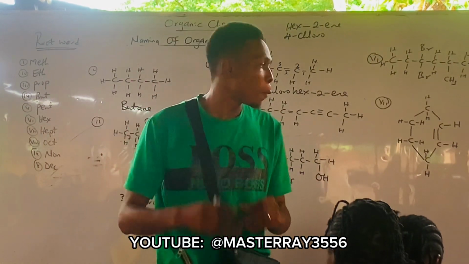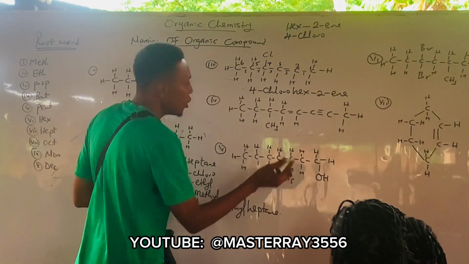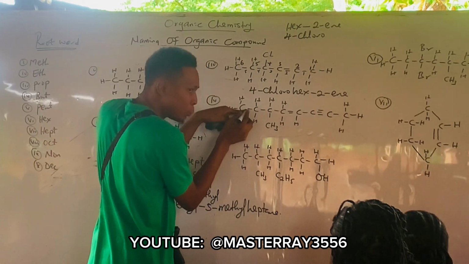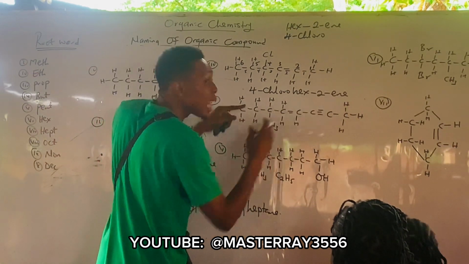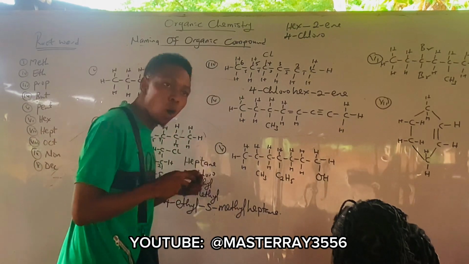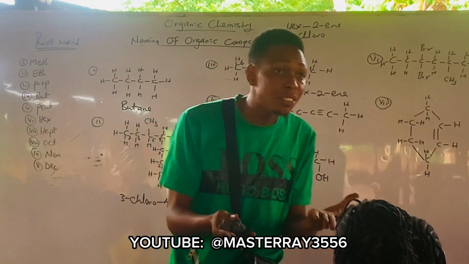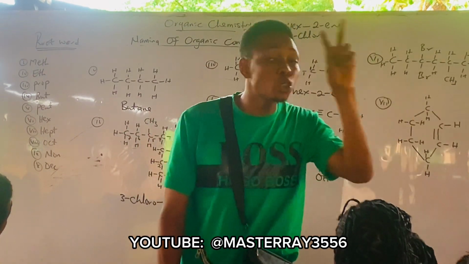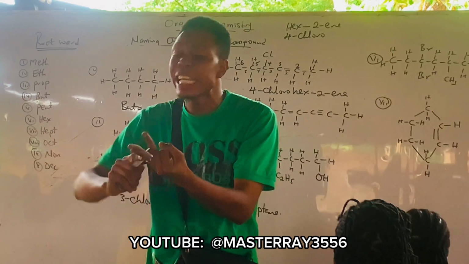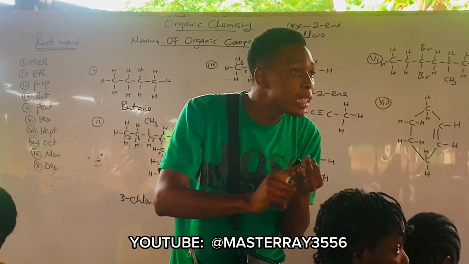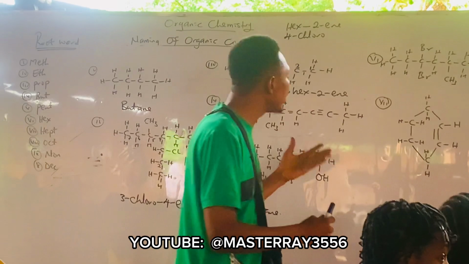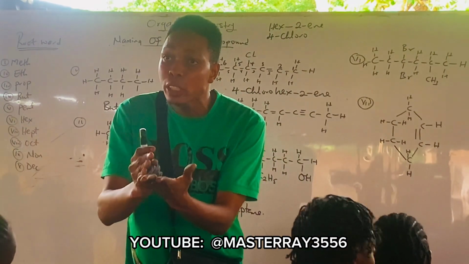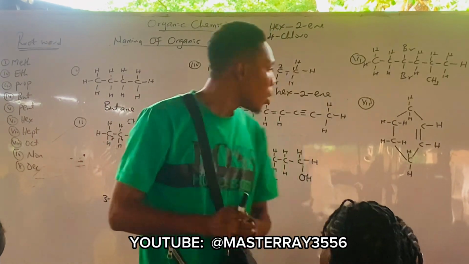Now, even though you have your triple bond in the middle and you have your double bond in the first bond, you start your numbering from the side that is closer to the triple bond. Why? Because your triple bond is more reactive than the double bond. If it undergoes addition reaction, your triple bond has to break down towards a double bond, from double bond towards a single bond. But if it's a double bond, it breaks down towards a single bond. Are you following? Yes. All right.